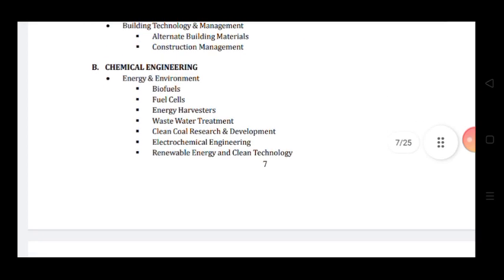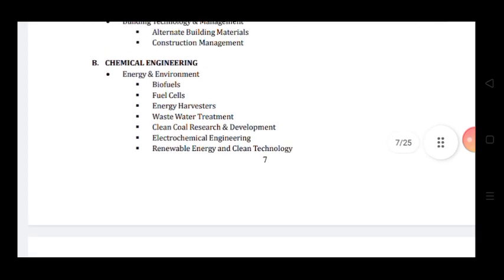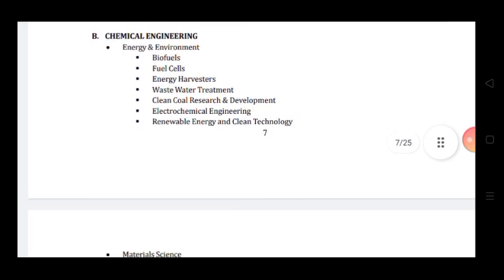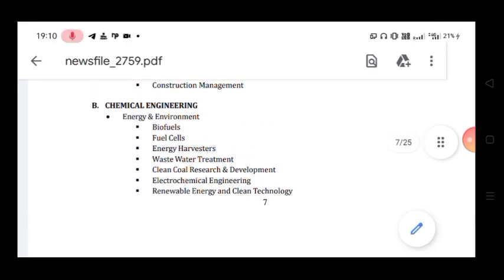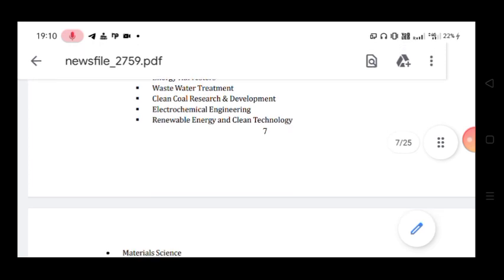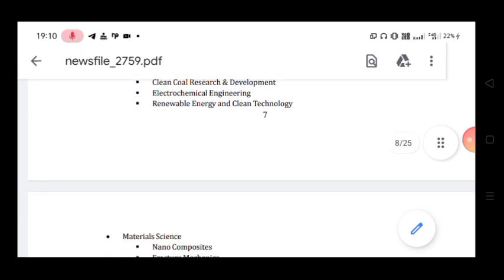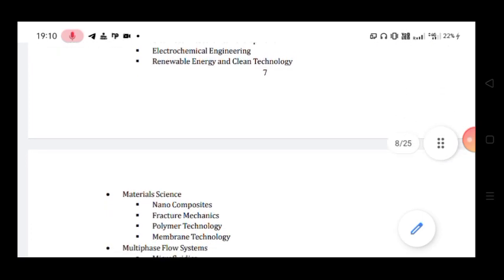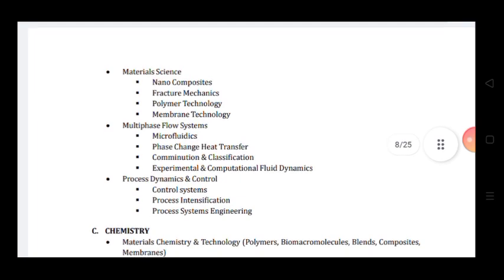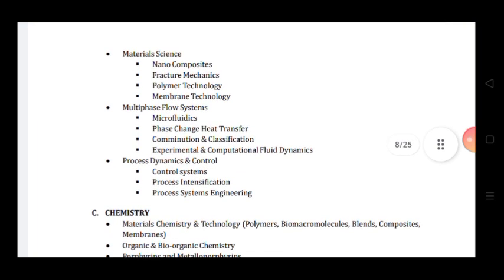You can apply for PhD in chemical also. In that there is a specialization in energy and environment. Areas are biofuels, fuel cells, energy harvesting, wastewater treatment, clean coal research and development, electrochemical engineering, renewable energy and clean technology. Then material science: research areas are nanocomposite, fracture mechanics, polymer technology, membrane technology.